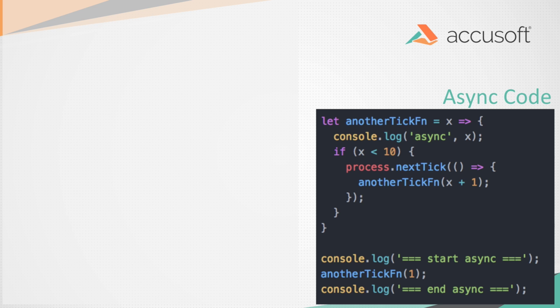There are some optimizations that are made for this for Node, but the general idea is I want to allow other asynchronous events to happen. So if I was running something that was very intensive, I could wrap recursive calls in process.nextTick and not completely consume the CPU of the system.